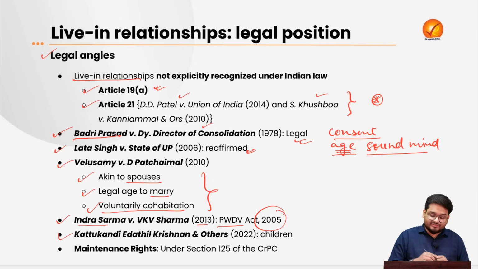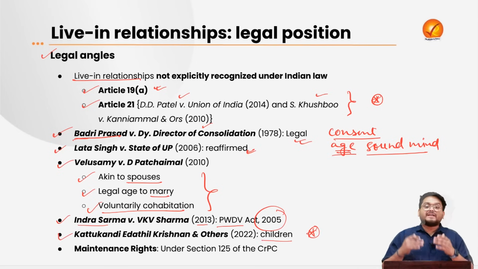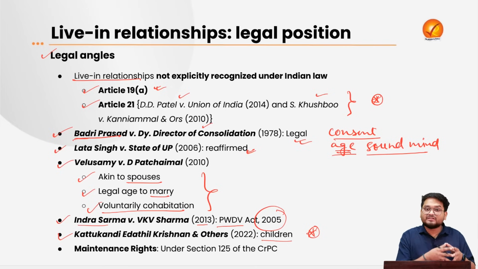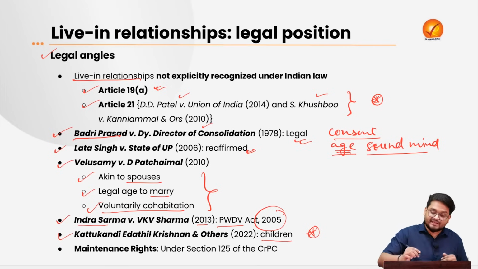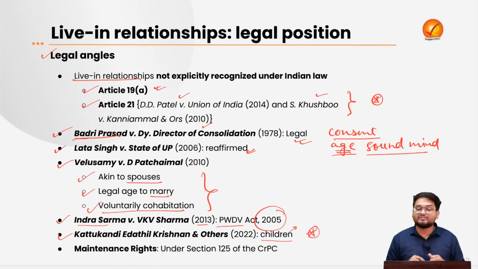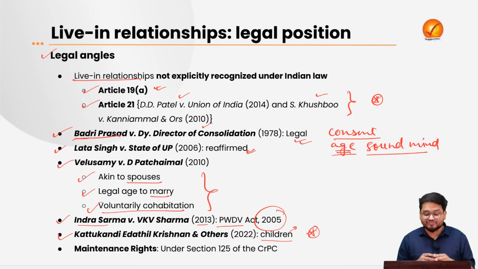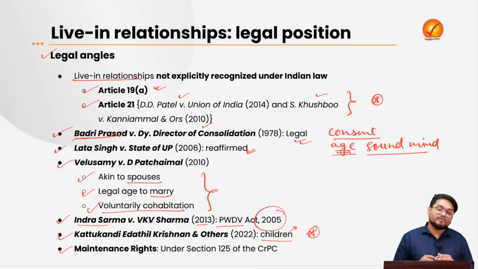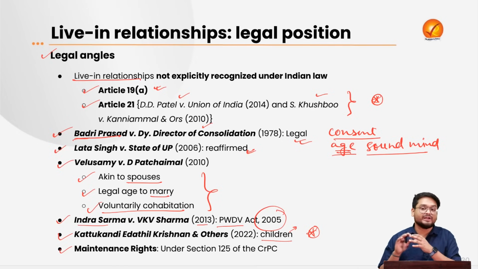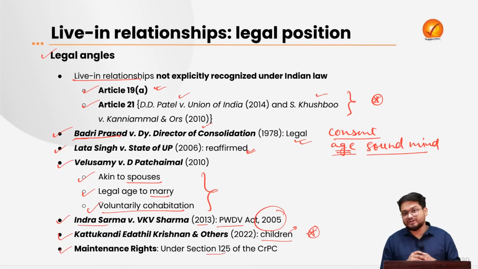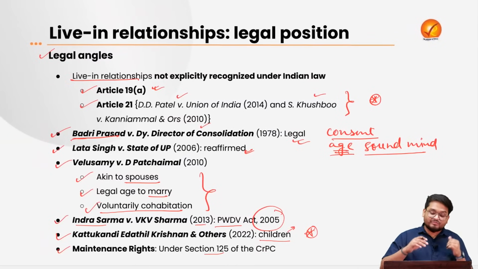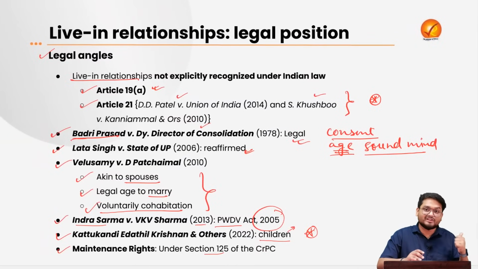Next, we also have the case where children who have been born within live-in relationships will also have inheritance rights from their parents. And finally, the maintenance rights of particular individuals, particularly women, will also have to be given according to the Indian judiciary under Section 125 of the CrPC. So these are all the important things that we have to understand when we talk about live-in relationships.